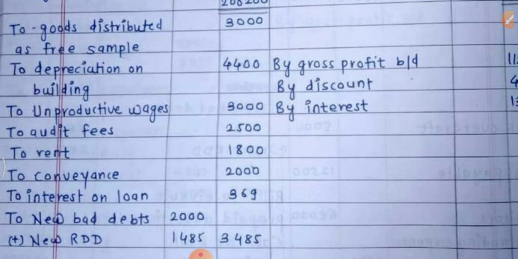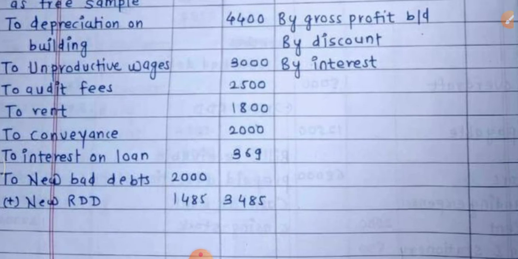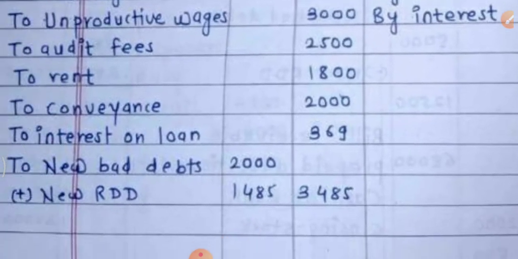unproductive wages. These are not just wages or these are not productive wages. Clearly they mention unproductive wages. They are always indirect expense. Then audit fees, rent, conveyance are indirect expense. Here, interest on loan from partner is that item. Take it as to interest on loan from partner, and it is 369.